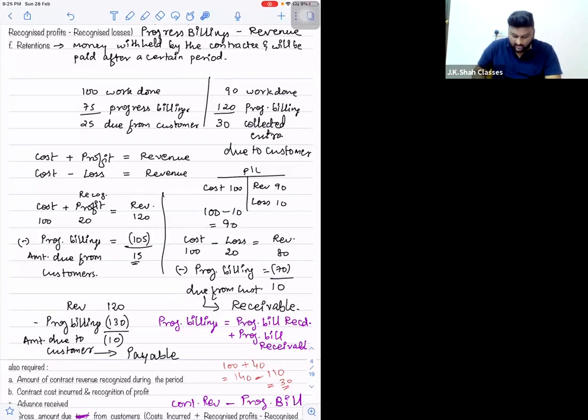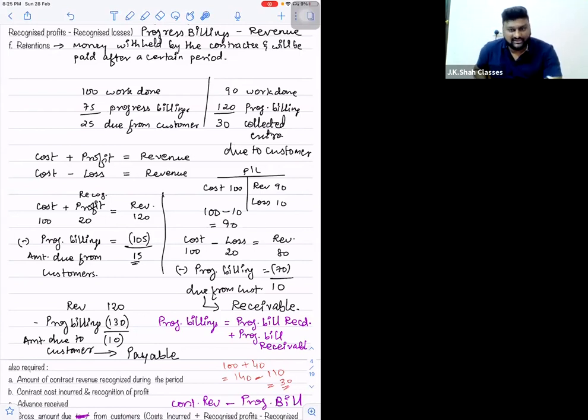Now, last point with respect to progress billings. Progress billings will be equal to progress bill received plus progress bill receivable. Means in the question they will say that progress bill amount received is 50 rupees and progress bill amount receivable, means you have raised the bill, you have sent the request for payment, but it is receivable, they have not yet made it. So progress billings will be equal to received plus receivable both.